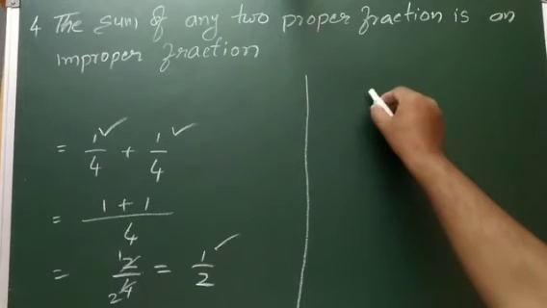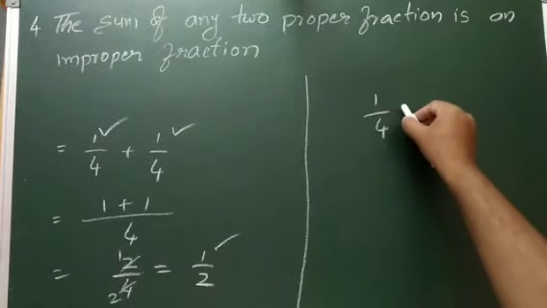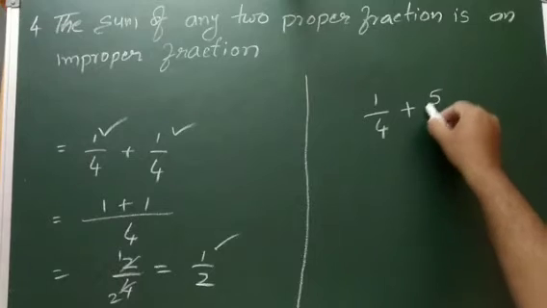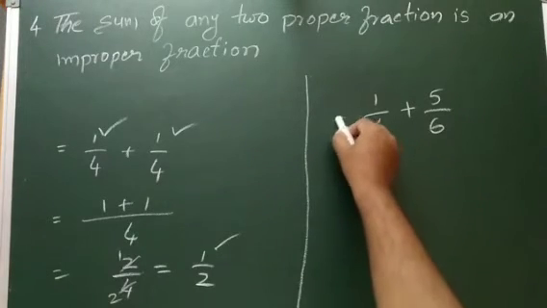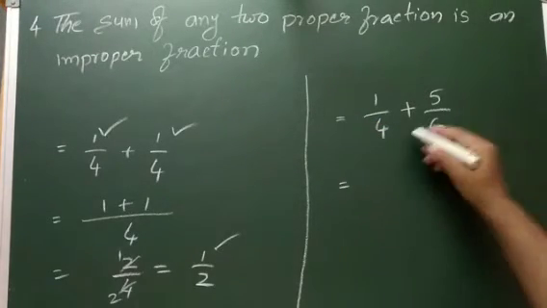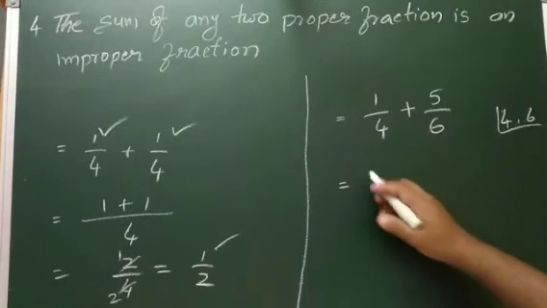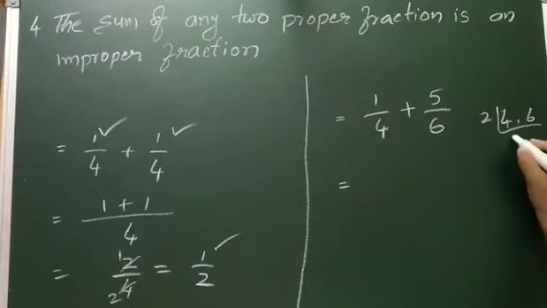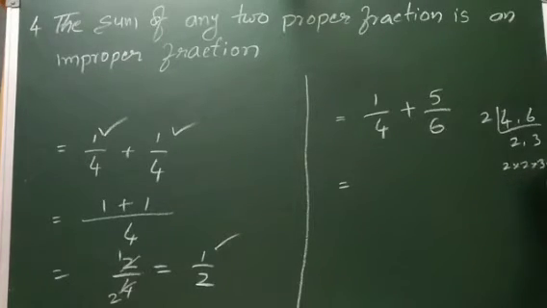Here, the same thing I am taking: 1 by 4 plus 5 by 6. If we do here 4 comma 6, we can do this in two methods, making the denominators equal. For that I am taking the LCM: 2 table, 2 2s are 4, 2 3s are 6, so 2 into 2 into 3, that's 12.